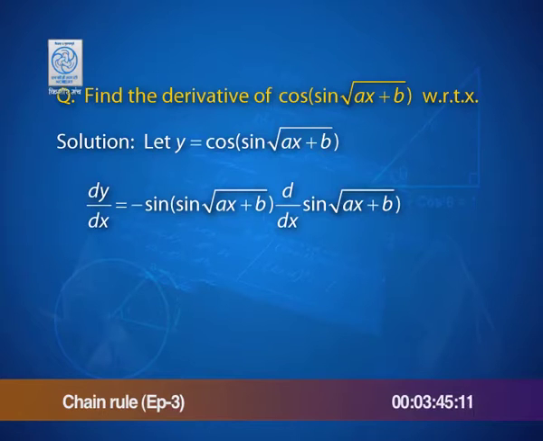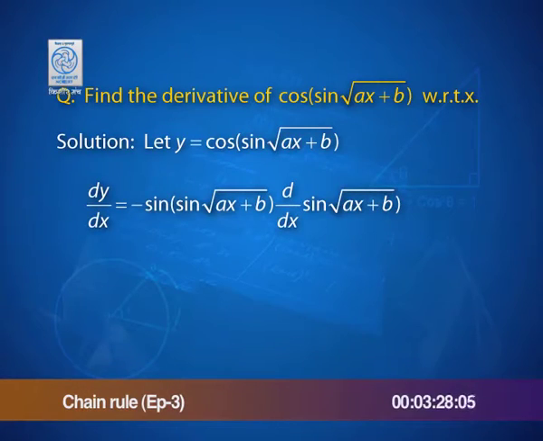So, if you keep the reference of u as we did earlier, if sine of root of ax plus b was u, then you would have multiplied with the derivative of u with respect to x. So, we are going to cut short, we are not going to bring u and v in this method. Now, what is the next layer?